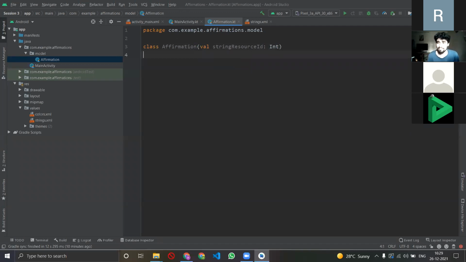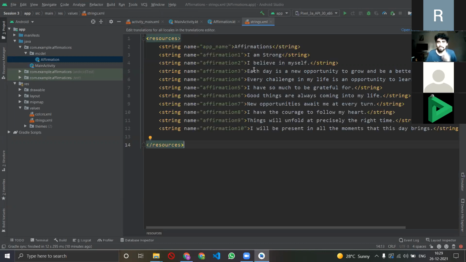This is my way of telling Android Studio, listen Kotlin, listen Android Studio, right? There are some strings in the string.xml file where I have some text data, right? And I want you to consider that as a model. Why? Because I'll be using it there, right? And if I pull up the exact definition of a model, I think I've written it.